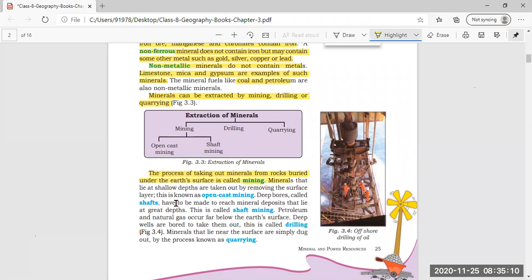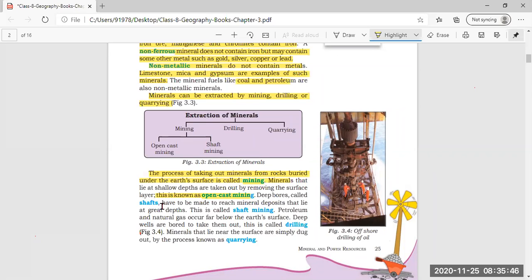Now minerals that lie at shallow depth are taken out by removing the surface layer. This is known as open cast mining. Now, what is open cast mining? When we see that minerals are not very much deep inside, but are present in the shallow depth, after a little bit of removing of the earth surface only, we can find those minerals.